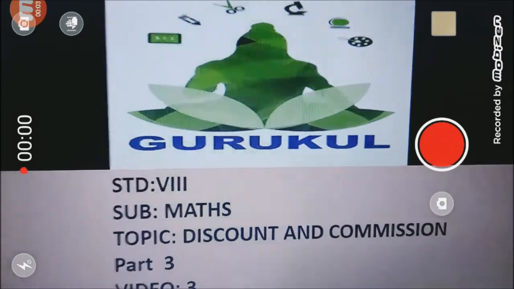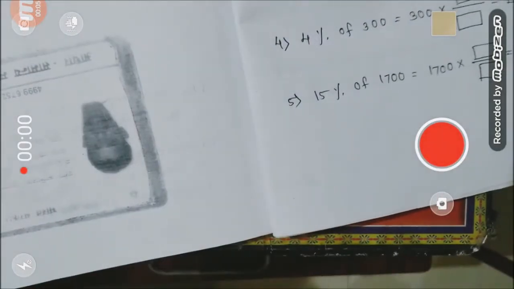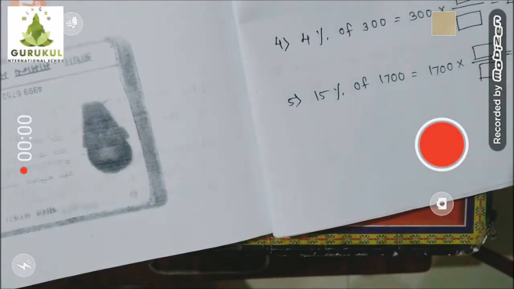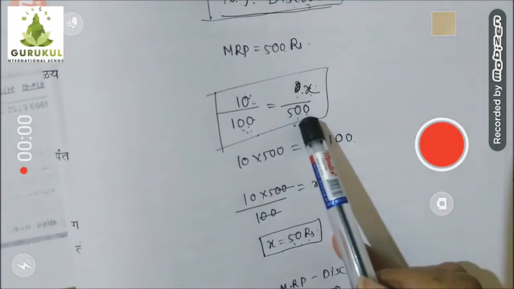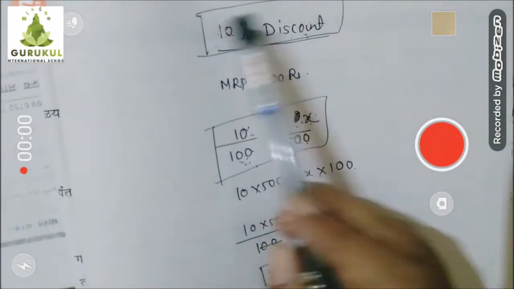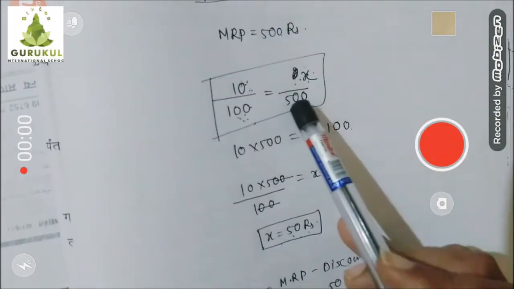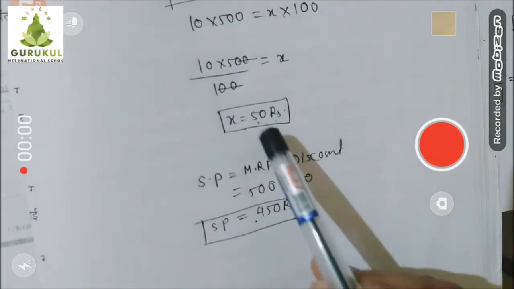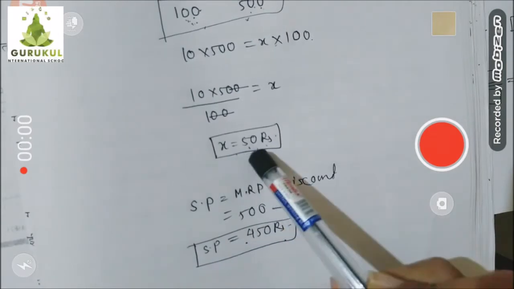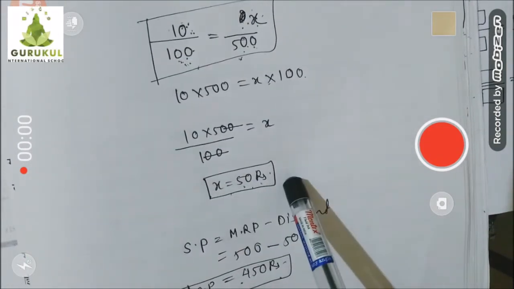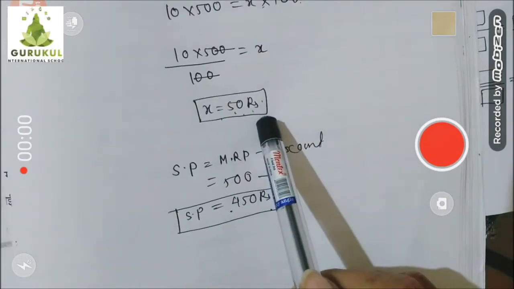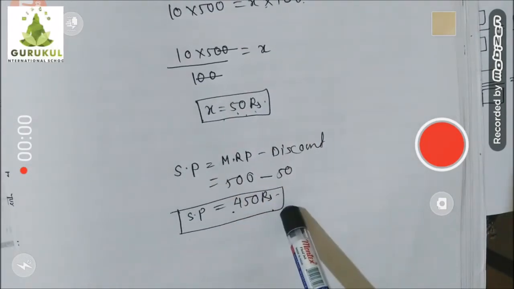Welcome back, children. So what you learned in the last example, that 10% discount means if the mark price would have been 500, then according to this rate, according to this percentage on 500, how much discount came in rupees? 50 rupees. Okay, and if 50 rupees is discount, then actual selling price would be 450.